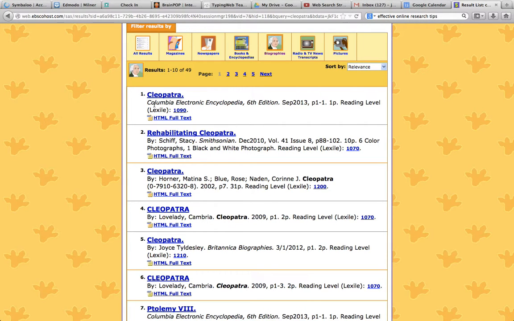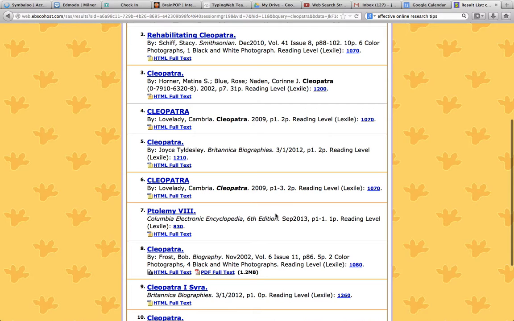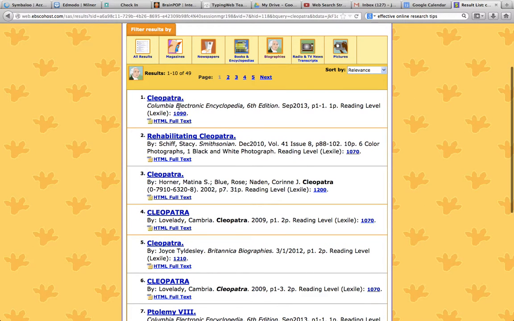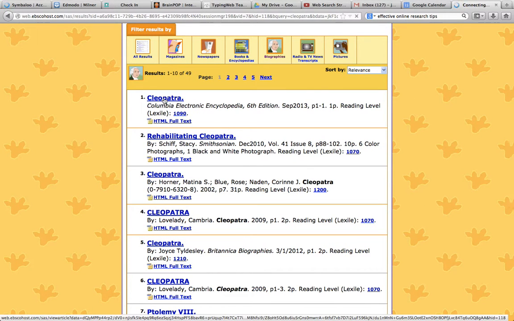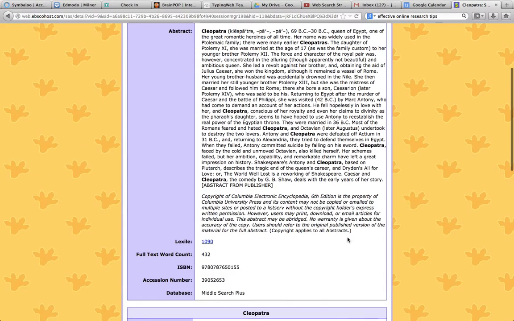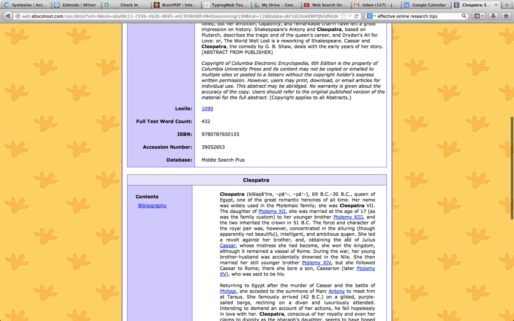So I know this is coming from an electronic encyclopedia from September of 2013. This reading lexile is 1090, so that may be a little high for me. Most of these will show you a lexile. That doesn't mean you can't read it just because of the lexile, but it sometimes is good to know what you're getting into.